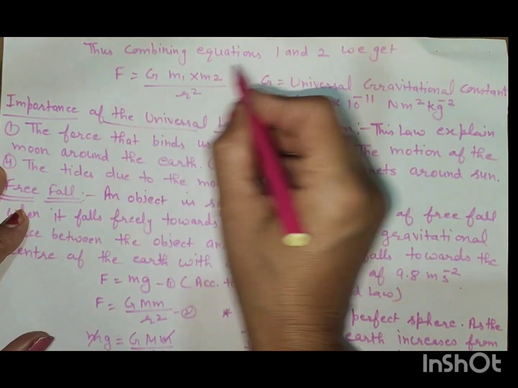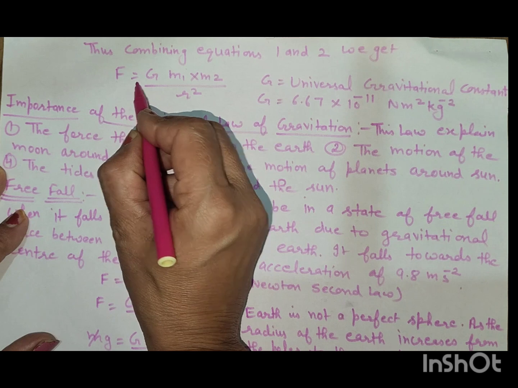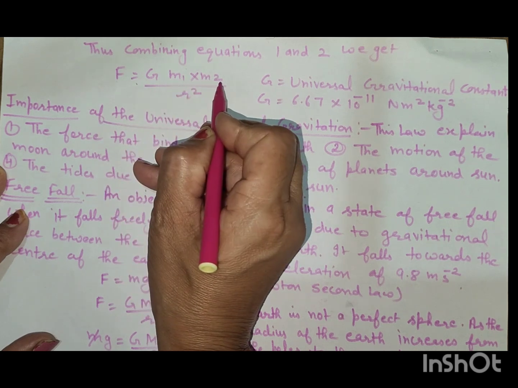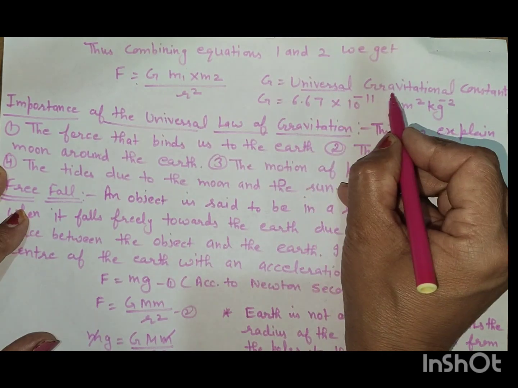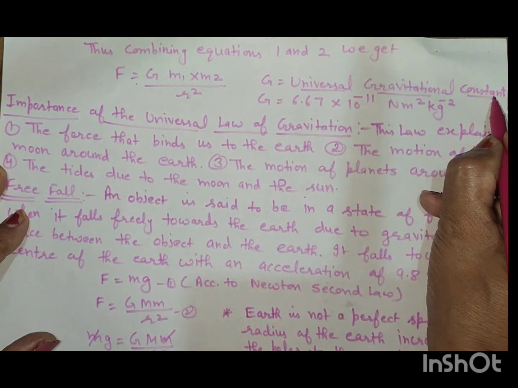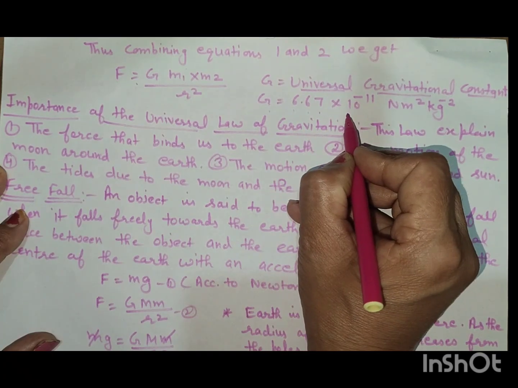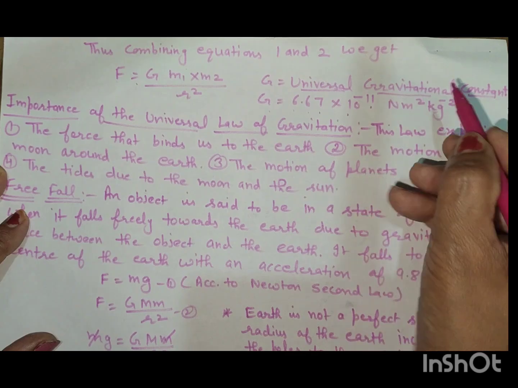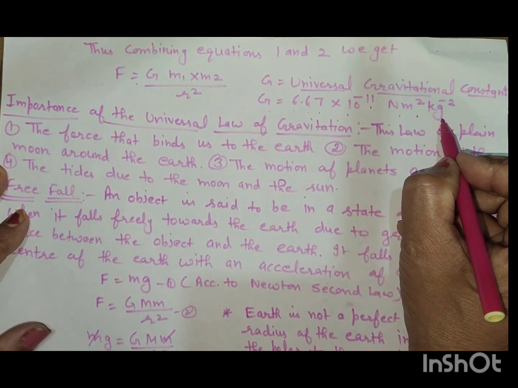If we combine equations 1 and 2, then we get F equals G m1 m2 by r square, where G is the universal gravitational constant and its value is 6.67 into 10 raised to power minus 11 newton meter square per kilogram square.